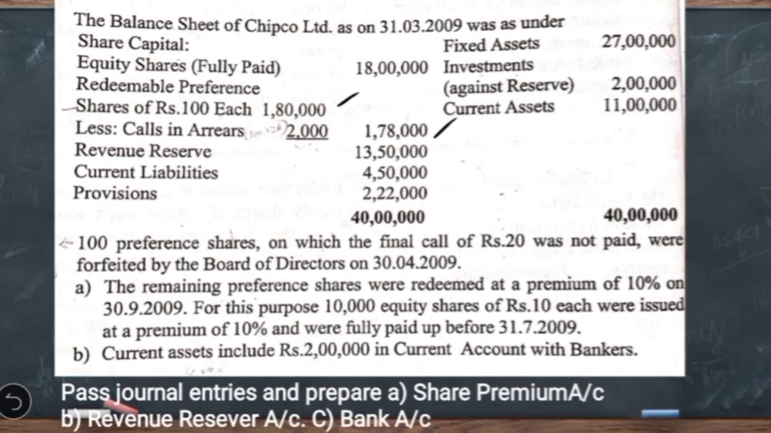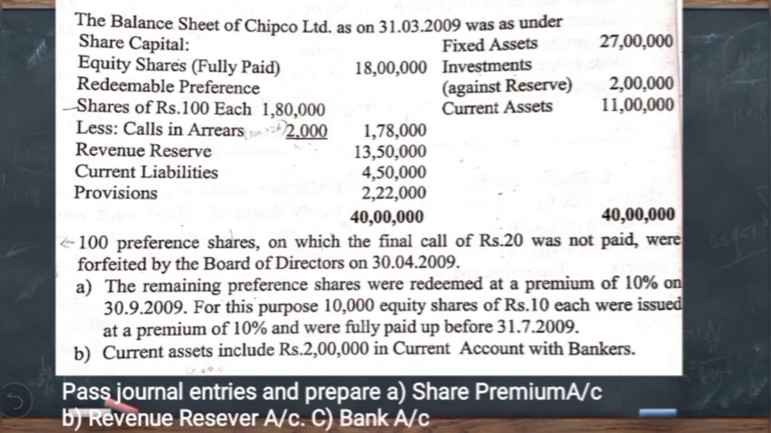100 preference shares on which the final call of rupees 20 was not paid were forfeited by the board of directors on 30th April 2009. The remaining preference shares were redeemed at a premium of 10% on 30th September 2009. For this purpose, 10,000 equity shares of rupees 10 each were issued at a premium of 10% and were fully paid up before 31st July 2009. Then second adjustment, current assets include rupees 2 lakh in current account with the bankers. So the requirement is pass journal entries and prepare share premium account, revenue reserve account and bank account.